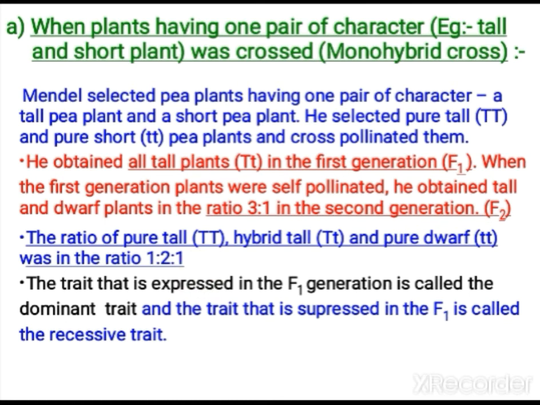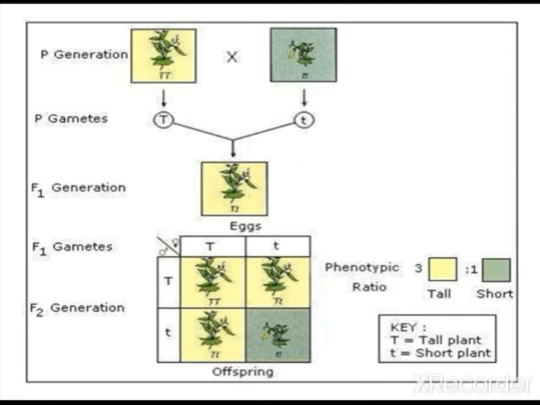What type of conclusion can we come to? The trait expressed in the F1 generation we call the dominant trait, and the trait that is suppressed in the F1 generation we call the recessive trait. F1 means first filial generation and F2 means second filial generation. What is expressed is called dominant, and what is suppressed is called recessive. This is the type of conclusion he came to.